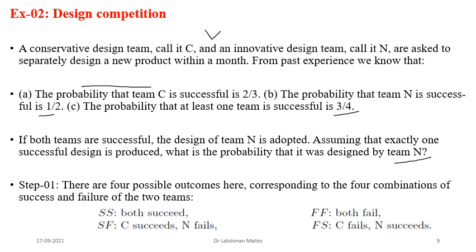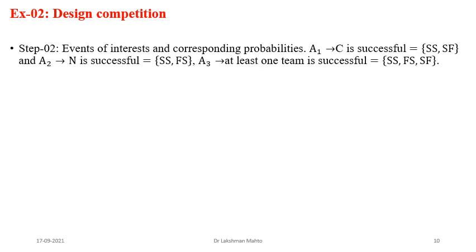Now we will try to find the subject of interest, or what the events are. We have information about outcomes. Now we will look for the events of interest. The first event of interest is talking about C. Based on that information, it is saying that C is successful, that the conservative team is successful. So this event contains which outcomes?